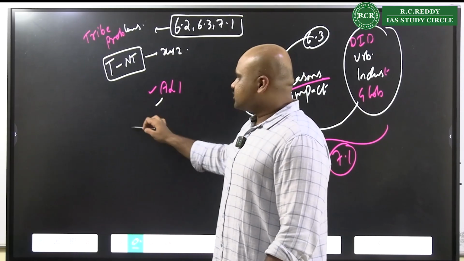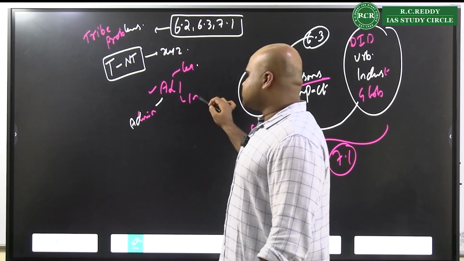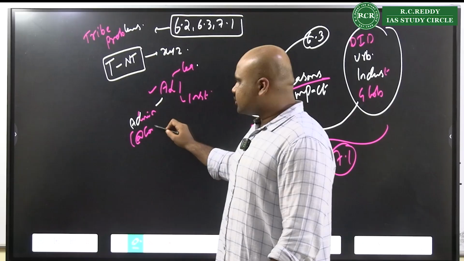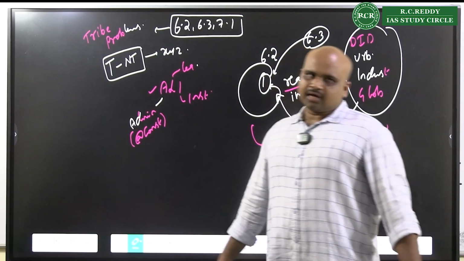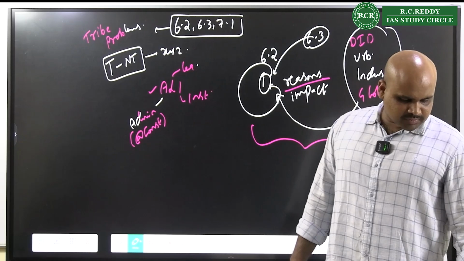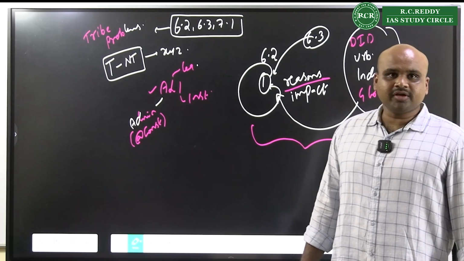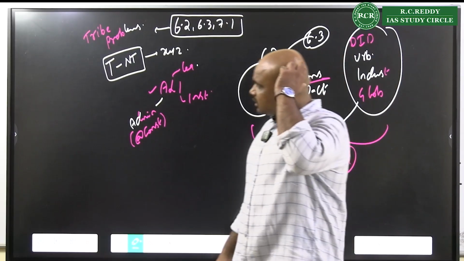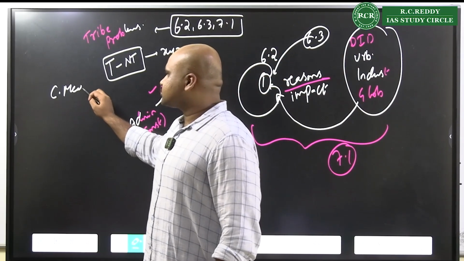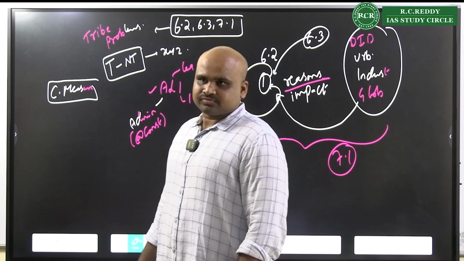That means administrative, legislative, institutional. Administrative should include constitutional measures. Administrative should include constitutional measures is one aspect that you should remember. That should be mentioned here. Then, apart from that, if you don't want to do this, whenever they ask you constitutional measures, don't keep writing from article 1, 2, 3, 4, no.